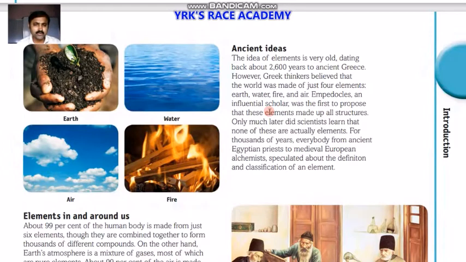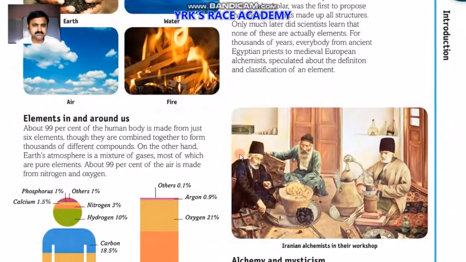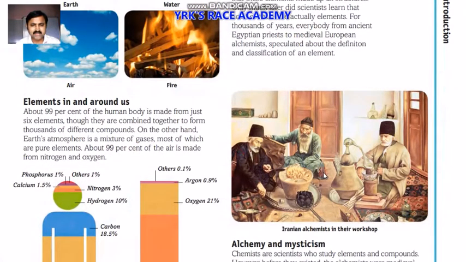They noticed that they are responsible for the development of earth. And Empedocles, an influential scholar and scientist, was the first to propose that these elements made up all structures. Only much later did scientists learn that none of these are actually elements. For 1,000 years, everybody from ancient Egyptian priests to medieval European alchemists speculated about the definition and classification of elements. You can see Iranian alchemists in their workshop here on the right side of the picture.